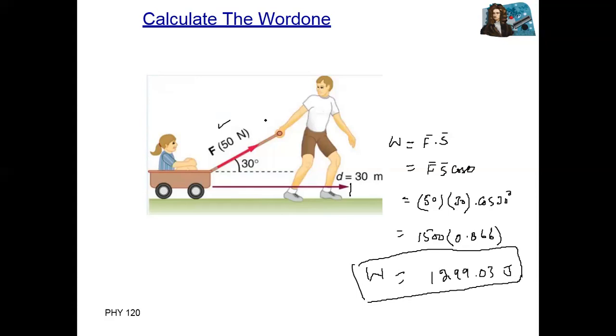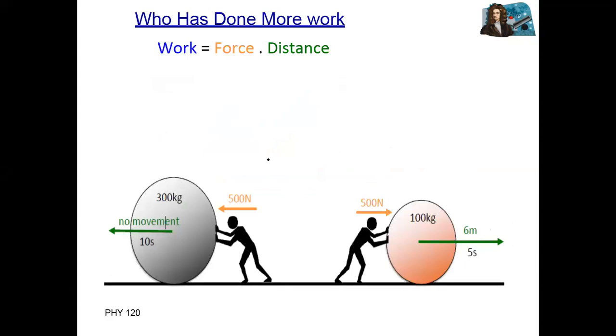Force applied, distance covered 30, angle is 30 degrees. Okay, now for example, these two bodies, one is 300 kg, the second one is 100 kg. Applied forces are 500 and 500. So who has done more work?